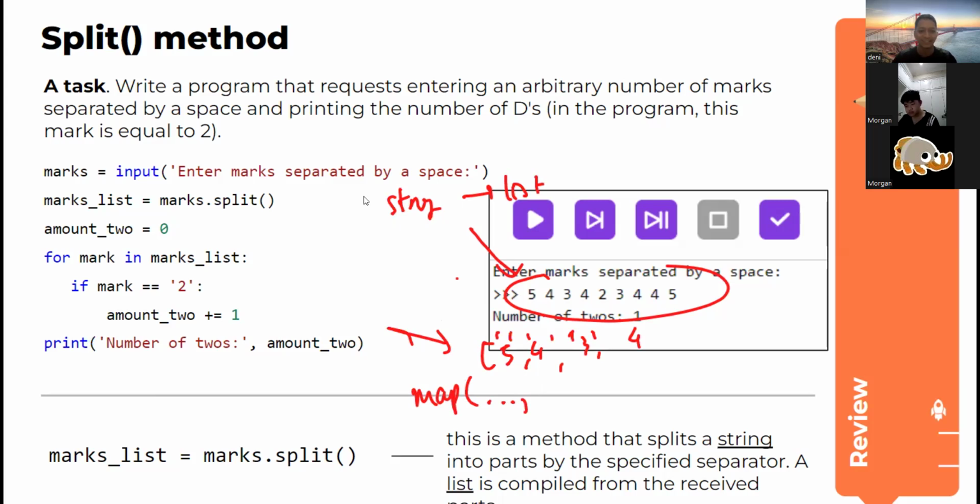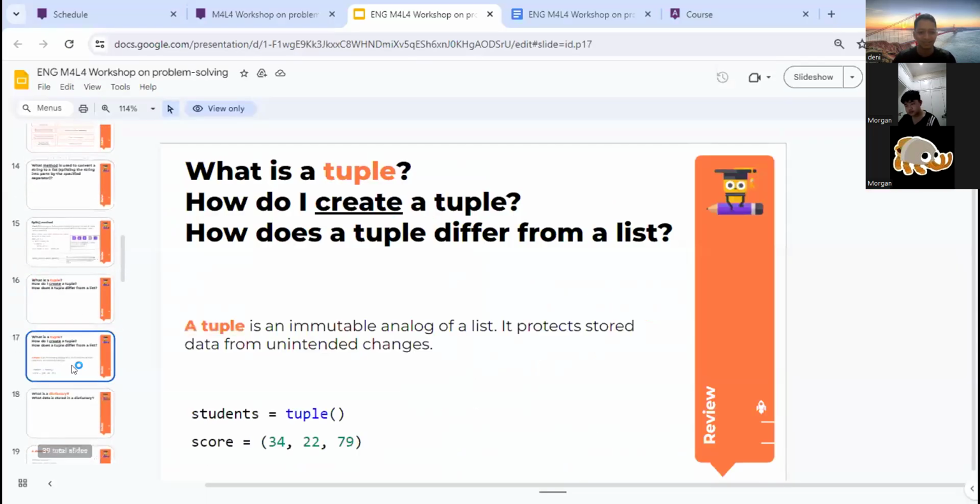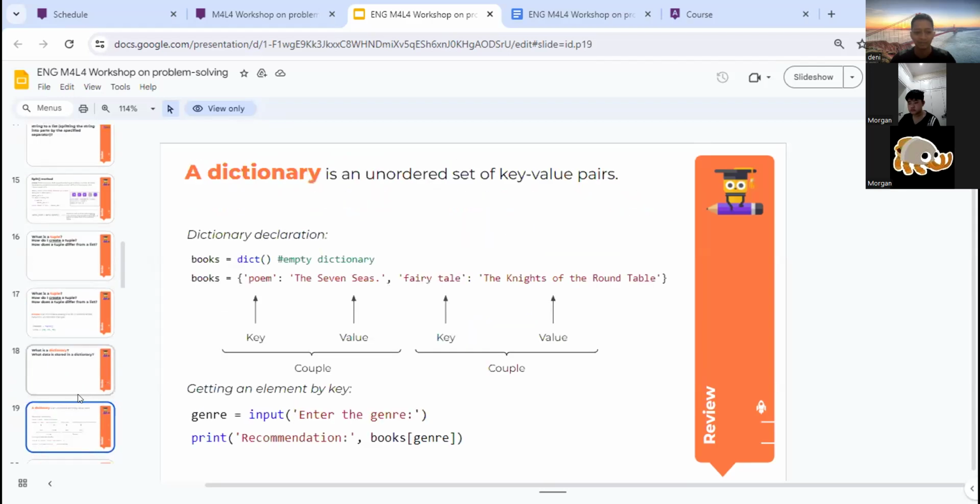Okay, tuple. I think a tuple is an immutable analog of a list. So we can do update, we can change the item in the tuple. Okay, about dictionary.